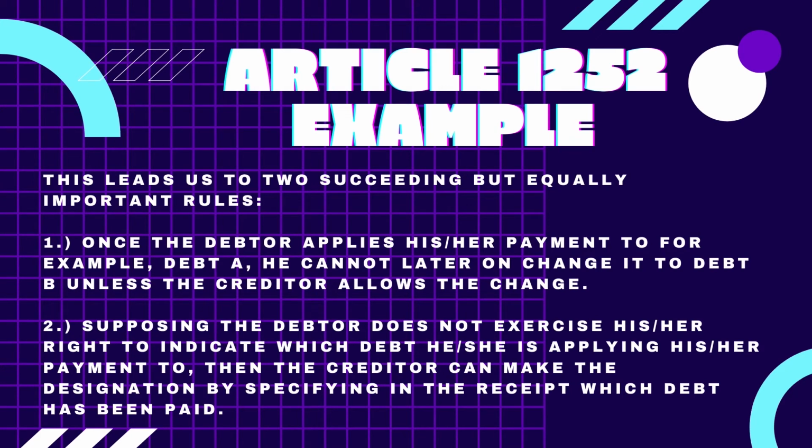One is that once the debtor applies his or her payment to, for example, debt A, he cannot later on change it to debt B unless the creditor allows the change. And the other is that supposing the debtor does not exercise his or her right to indicate which debt he or she is applying his or her payment to, then the creditor can make the designation by specifying in the receipt which debt has been paid.